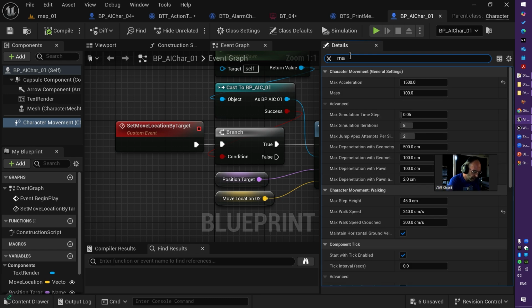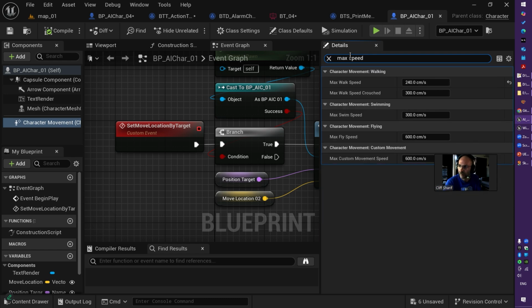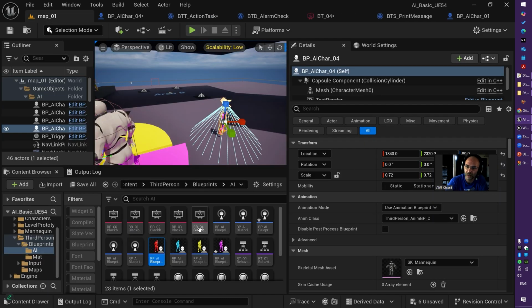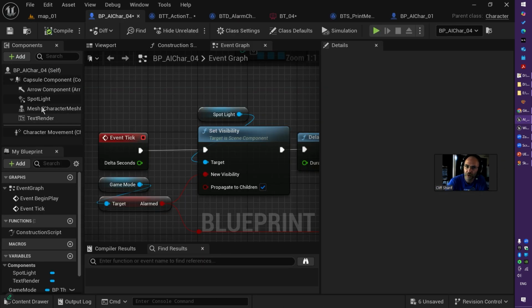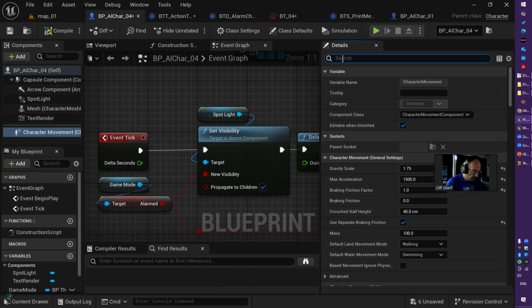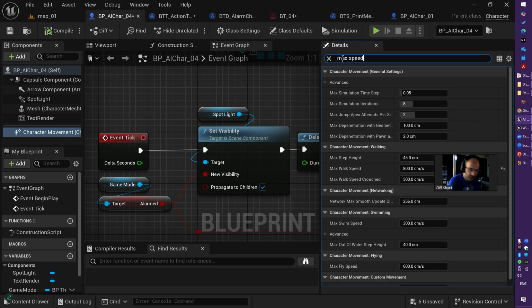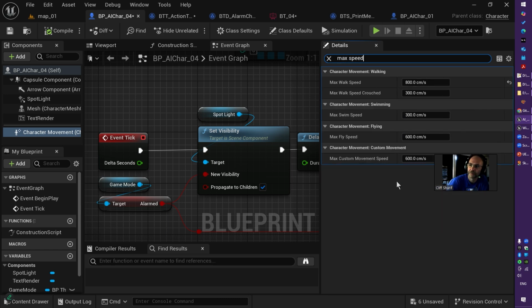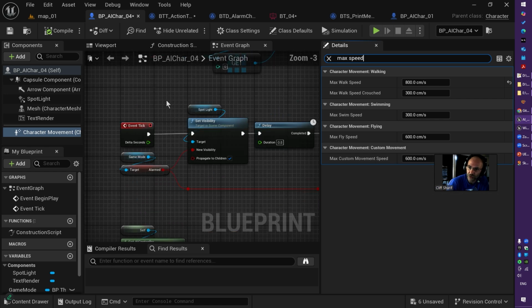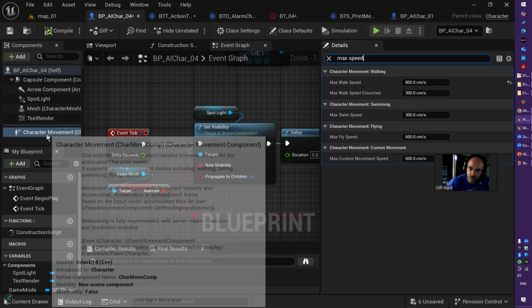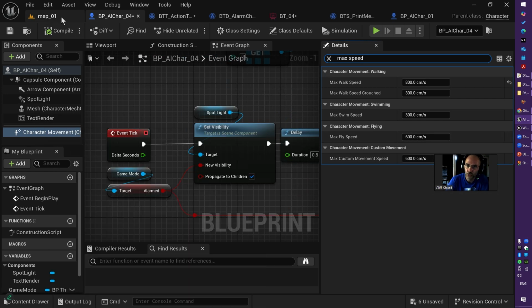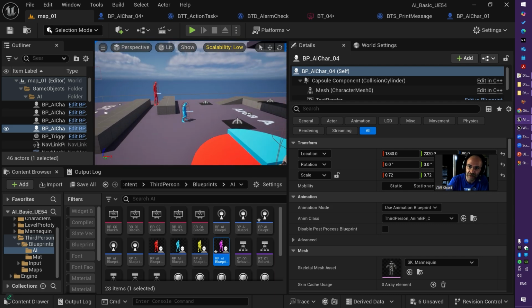If I type max speed, for this one I just choose 240, and for the character number 4 I choose max speed 800, which is this one here. So it's run faster. I didn't do any extra code. I just use character movement properties to implement a different feeling of the AI in my scene.